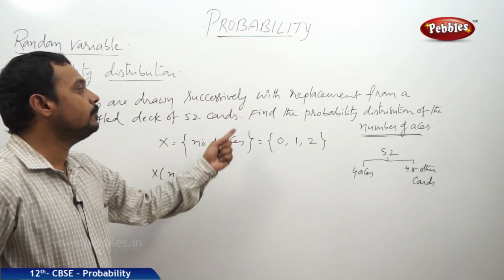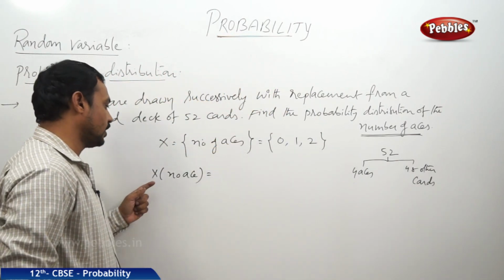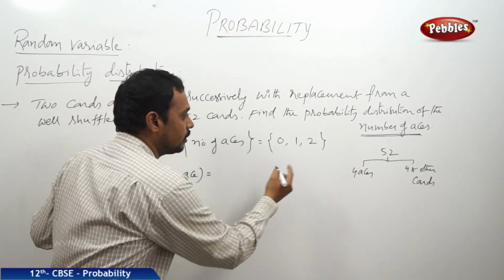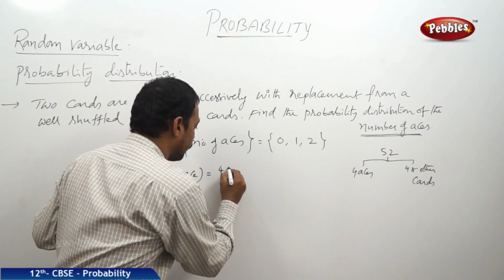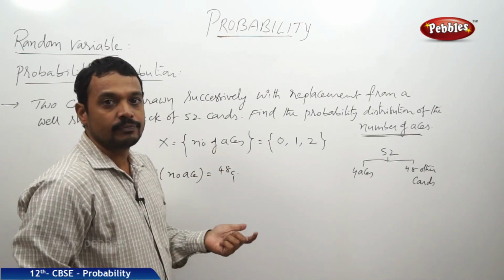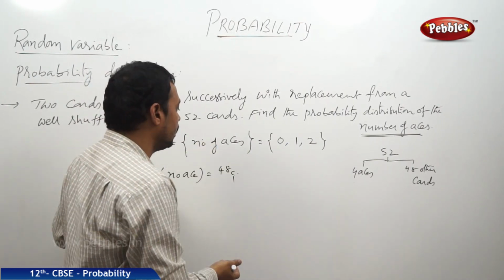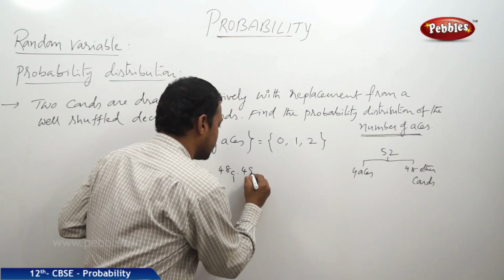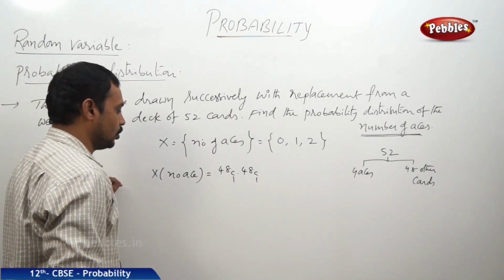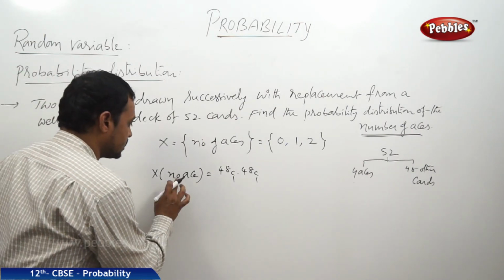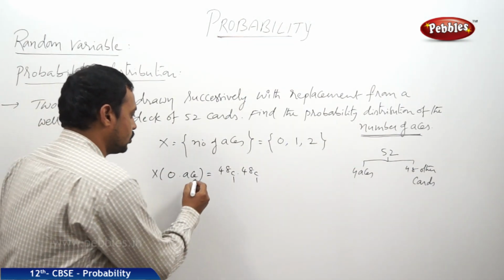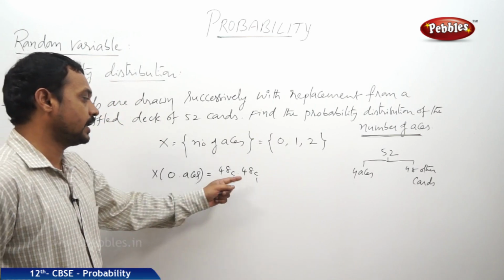Now with replacement we are taking the 2 cards. The first card may be any one of 48C1, and with replacement the total number of cards would be again 48, out of which one can be selected. So P of 0 aces is equal to 48C1 into 48C1.